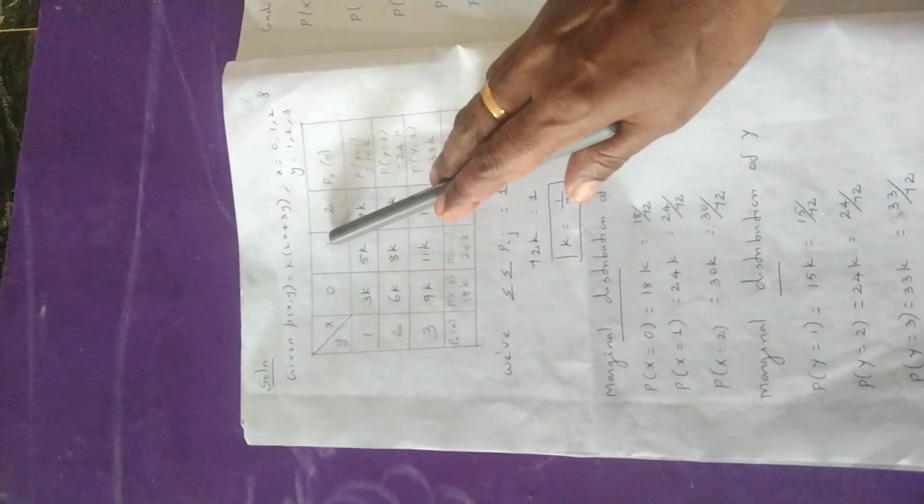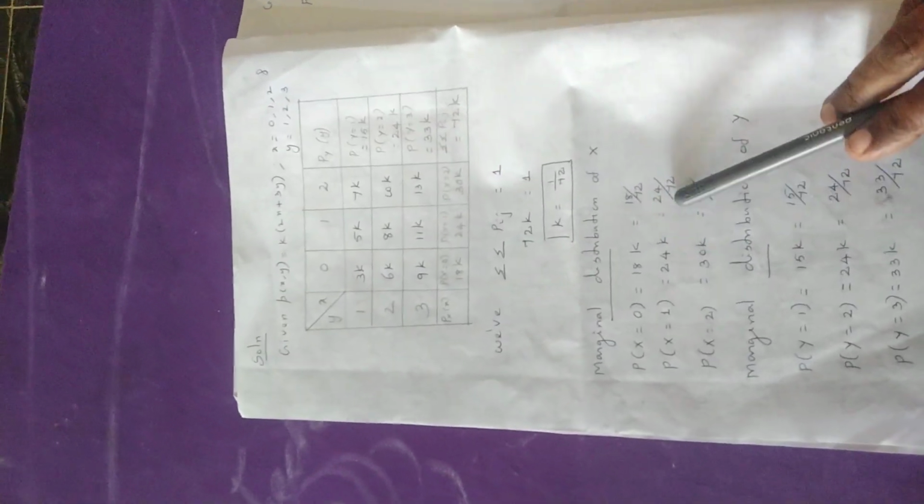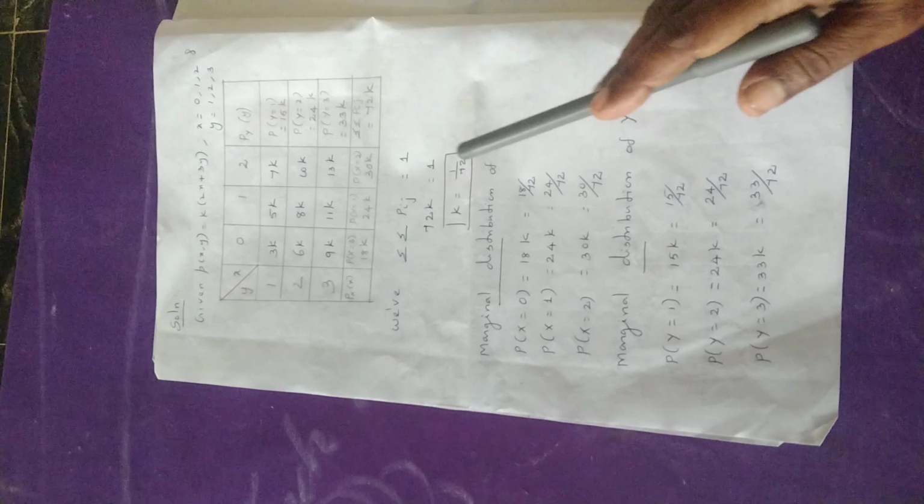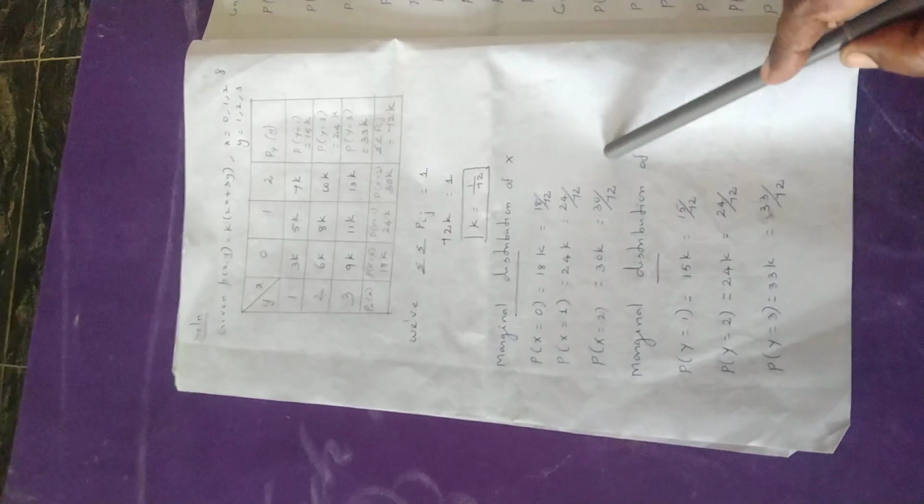Next value 1. So, p of x equal to 1 equal to 24k. 24k equal to 24 into 1 by 72, that is 24 by 72. Similarly, p of x equal to 2 equal to 30k. That is 30 into 1 by 72, that is 30 divided by 72.